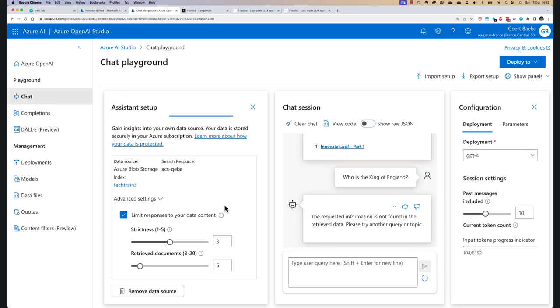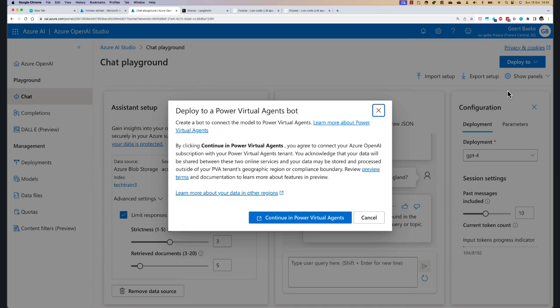Setting it too strict might not give you anything, so you have to experiment a bit with it. Usually this setting of 3 is okay. Now, this is not an application I can give to my end users. That's not something that works. So let me see then if we can deploy to a Power Virtual Agents bot.